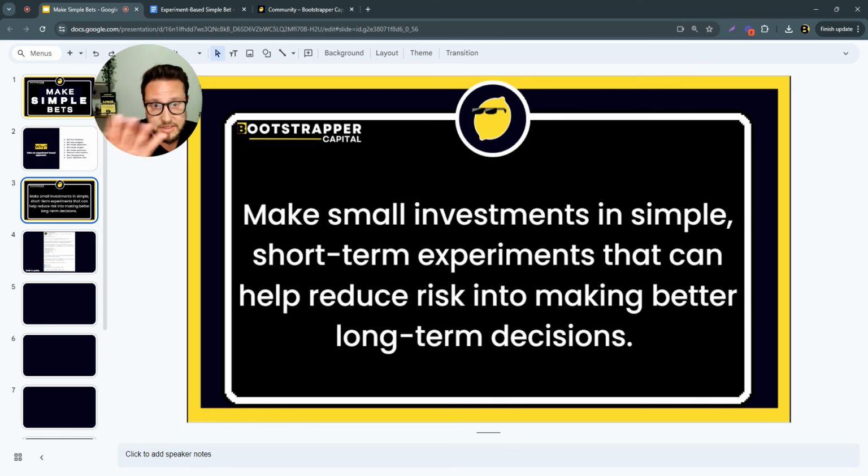Because we're not experts at everything. Service providers exist for a certain reason. The reason should be because they're the best at that. We all have things that we need to get done inside of our business.